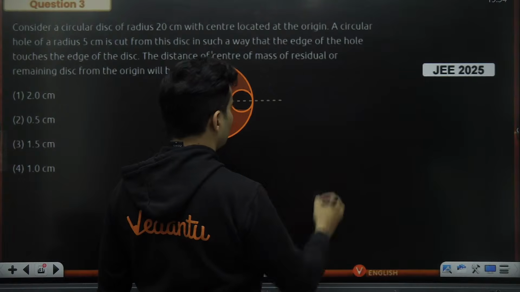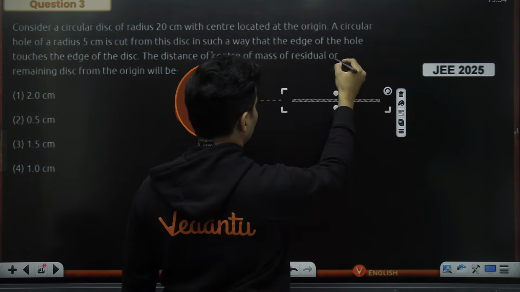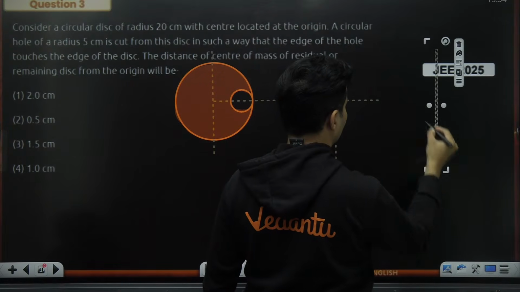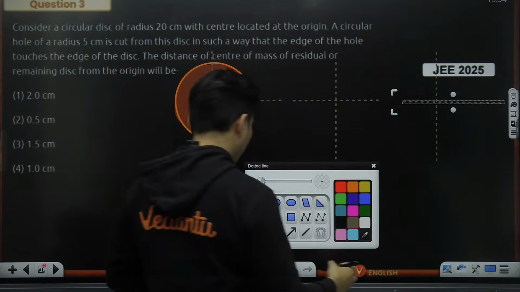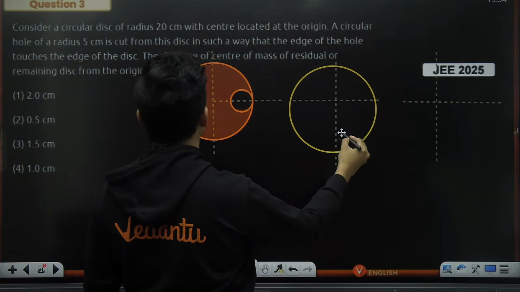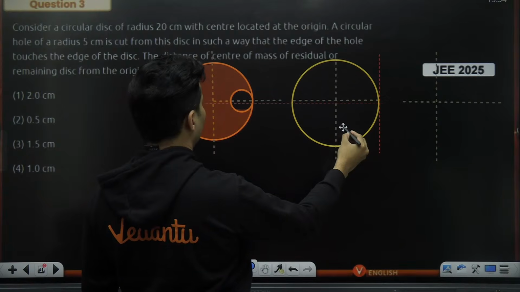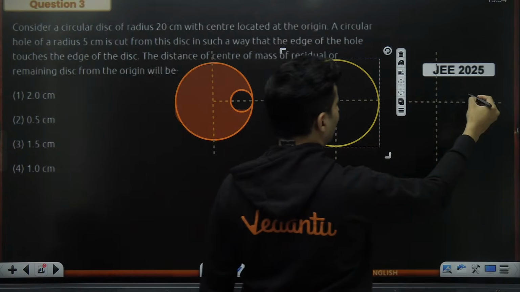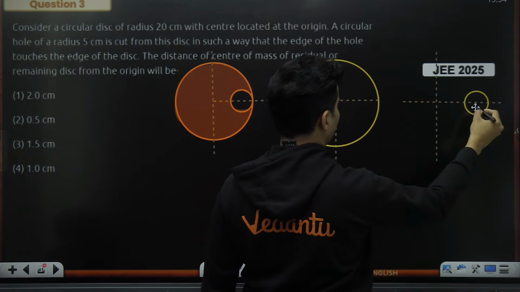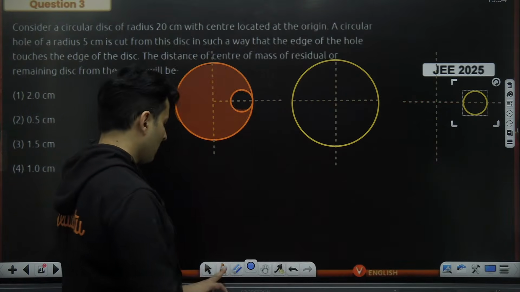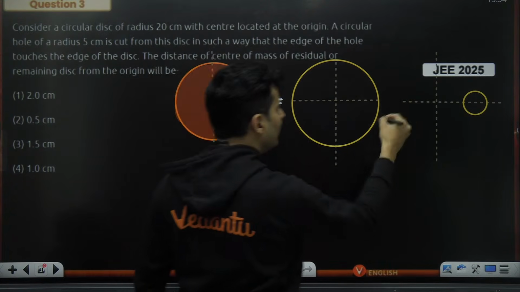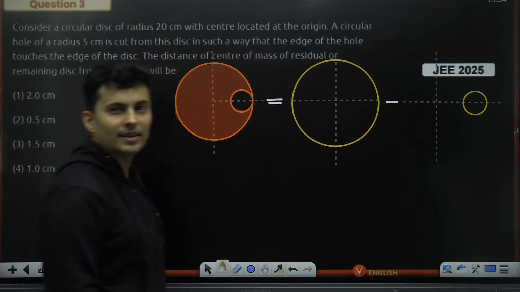I think there are 2 things over here. One thing that it is made of is that big disc. It's a disc, right? Yeah, that big disc. And from that, you are taking out a smaller disc. These are the 2 things that you should consider. Okay, so this is equal to this minus this. This is the first step.